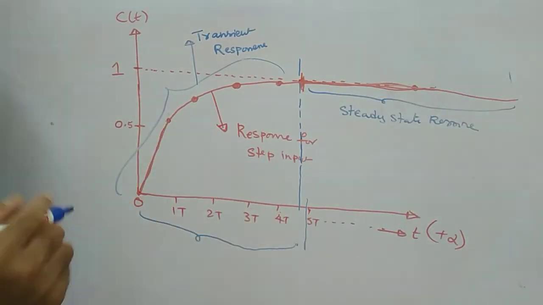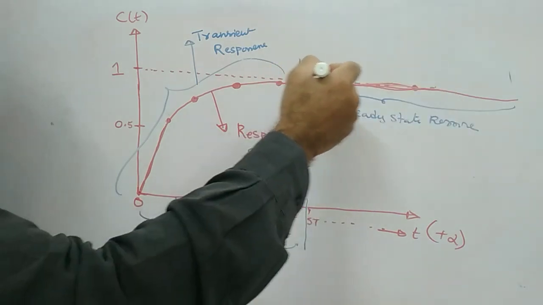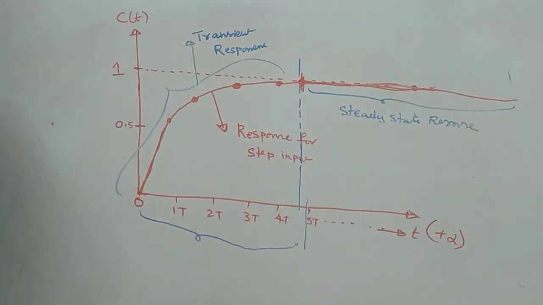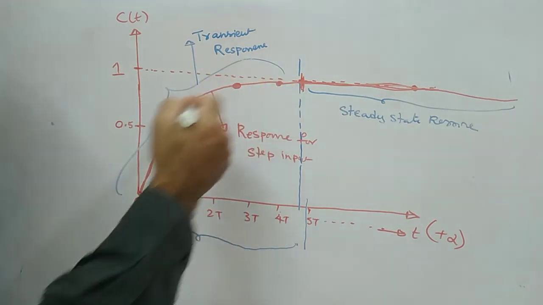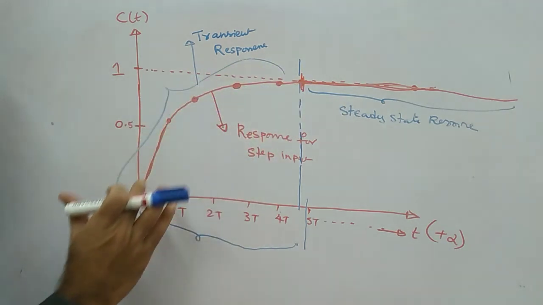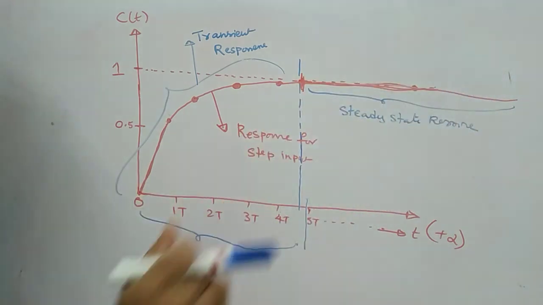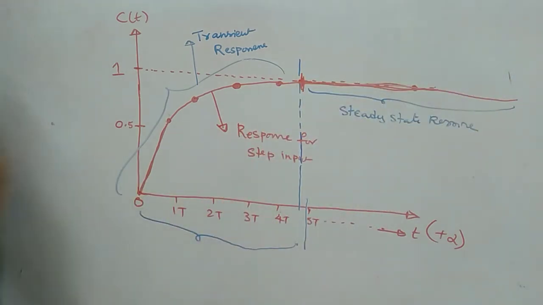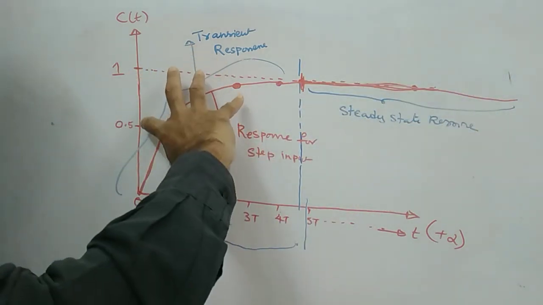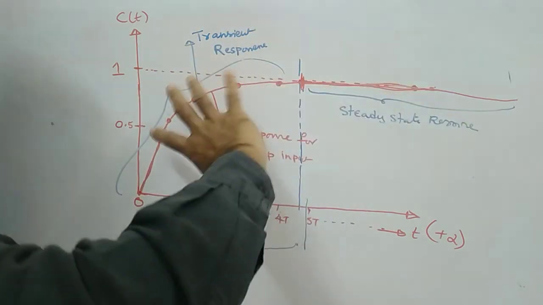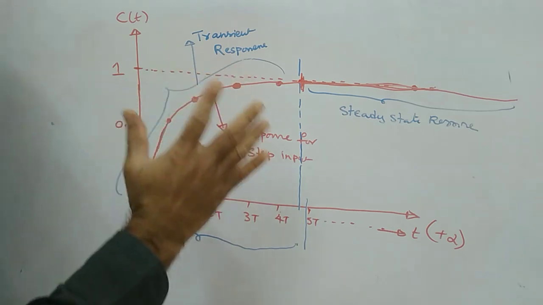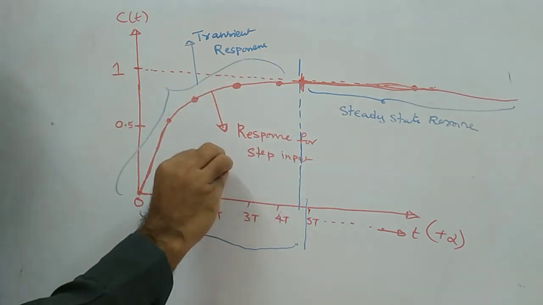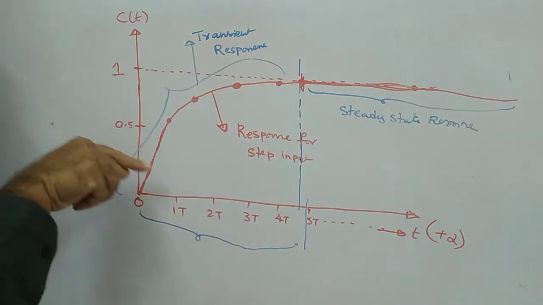This is called t tends to infinity, from where you will have the constant value, whereas up to this point it is going something like this, one curve shape. So this is called the transient response. This response is called the steady state response. Therefore, the sum of transient response and steady state response, combinedly the total, is called the time response of a first order control system with step input.